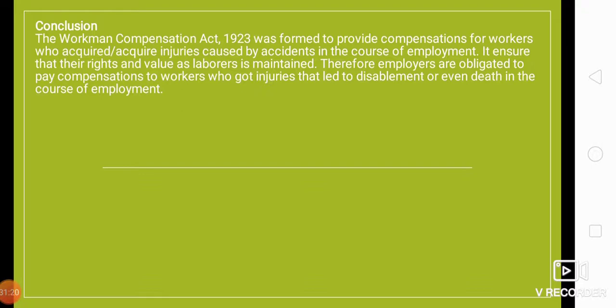It ensures that their rights and values as laborers are maintained. Therefore, employers are obligated to pay compensation to workers who got injuries that led to disablement or even death in the course of employment, right?